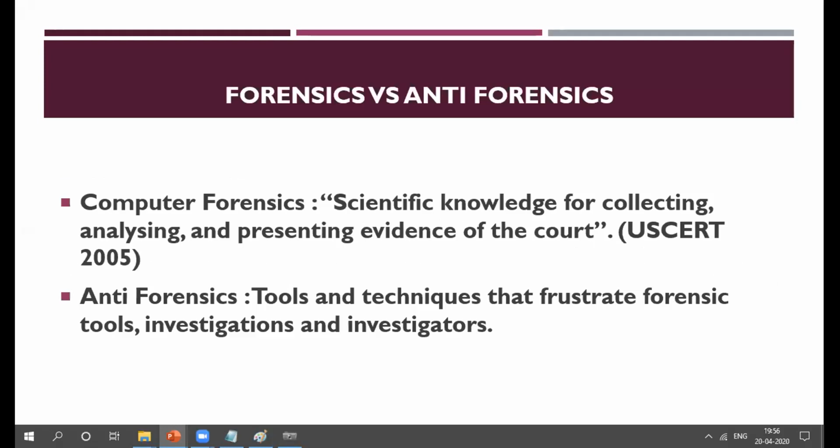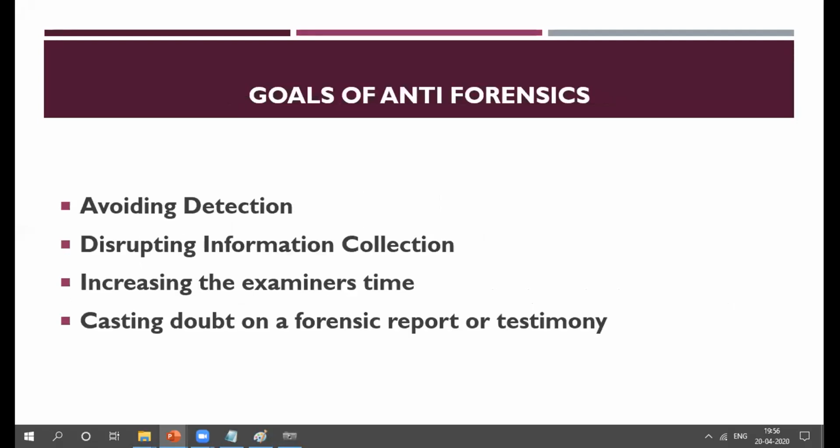Forensics is the scientific knowledge for collecting, analyzing and presenting evidence in court. And anti-forensics is tools and techniques that frustrate forensic tools and investigators, right? So there are some goals of anti-forensics: avoiding detection, disrupting information collection, increasing the examiner's time, casting doubt on a forensic report or testimony. Okay, because most hackers use Tor to commit crime.